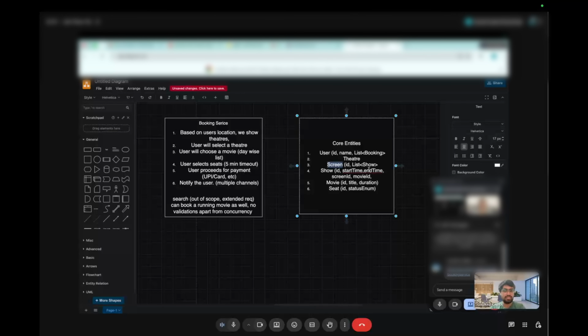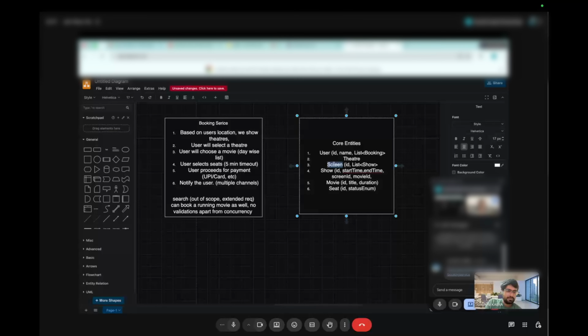So show is associated with a movie for a time, right? Screen is kind of a physical auditorium, right? Yes, this is the physical thing. Shouldn't seat be part of a screen? I mean, physically, screen has seats. These seats can belong to the screen, but it will just be an entity, is what I'm thinking.